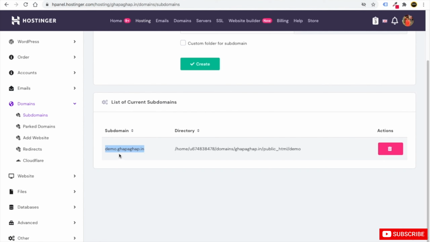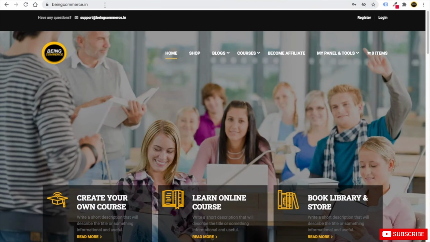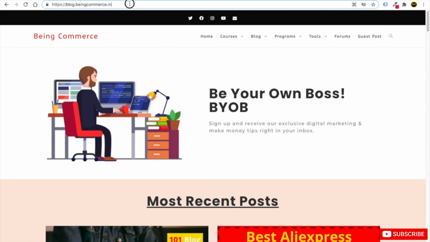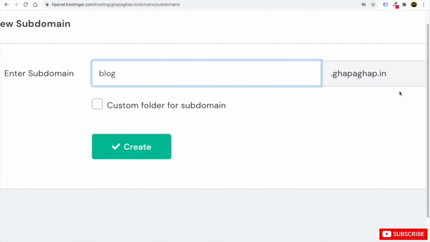So here also we can install any application or website. So for example, if we want to delete this, just click on the delete button and click on confirm delete. So this is how you can delete any of your subdomains as well. If you scroll up, here you can see you have options to add subdomains. For example, here you can see this is the main domain. So it is blog.gapagap.in. So I can also add blog here. So you can see blog and .gapagap.in is already there.